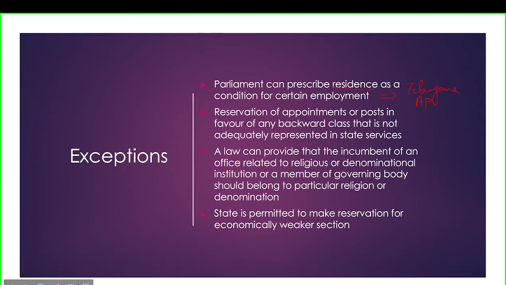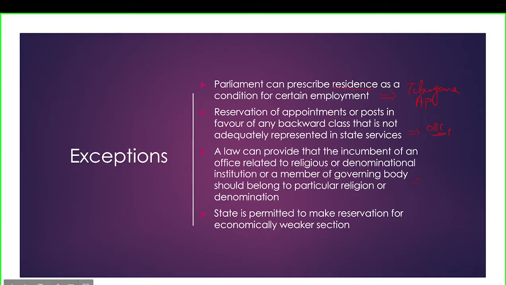Then second is reservation of appointments or posts in favor of any backward class that is not adequately represented in state services. So if any backward class is not represented in the state services, then they can also be given reservation by the state. A law can provide that the incumbent of an office related to a religious or denominational institution or a member of its governing body should belong to a particular religion or denomination.